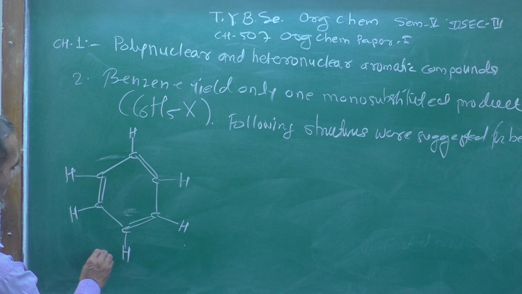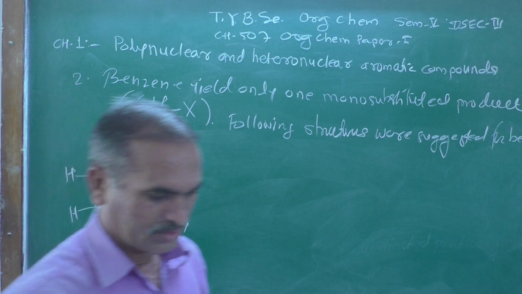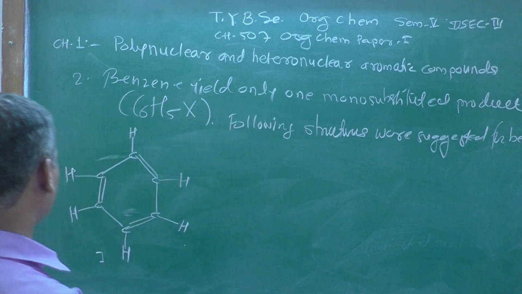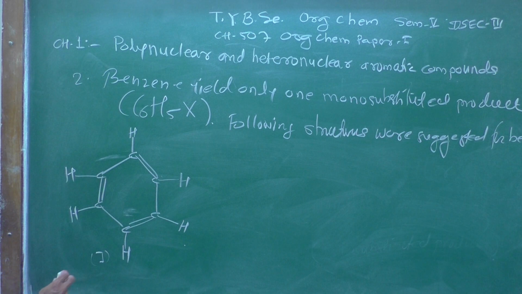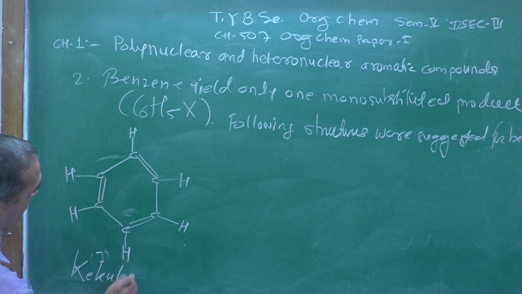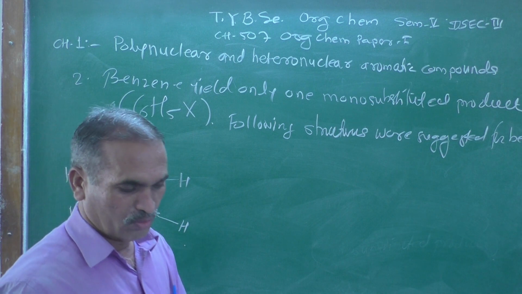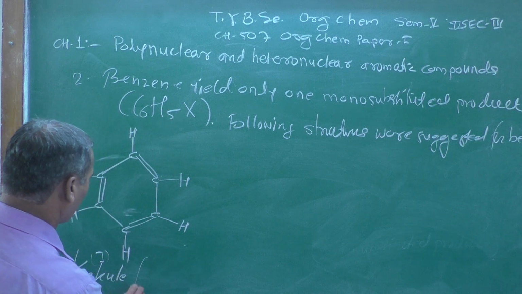This is structure number first. Who gave this structure? The name of that scientist is Kekulé, so we can call it the Kekulé formula.